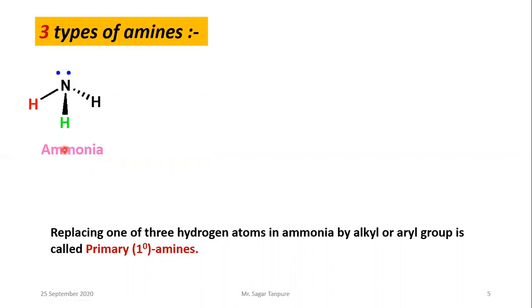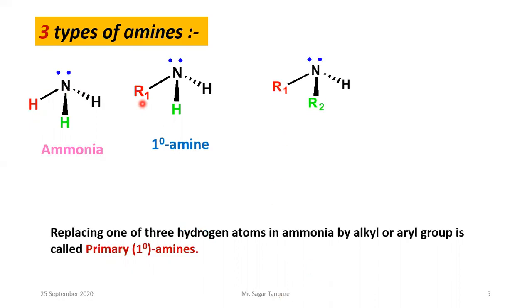There are 3 types of amines. This is ammonia, and amines are the derivatives of ammonia. See this R group, and this red colored hydrogen. Here R1 is a hydrogen atom. When one hydrogen atom is replaced by an alkyl group, it is called a primary amine. Here R1 and R2: two hydrogen atoms are replaced. So what is the definition? Replacing 2 hydrogen atoms by alkyl or aryl groups is called a secondary amine.